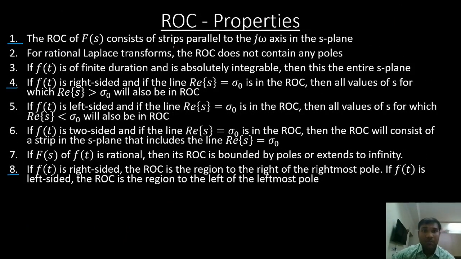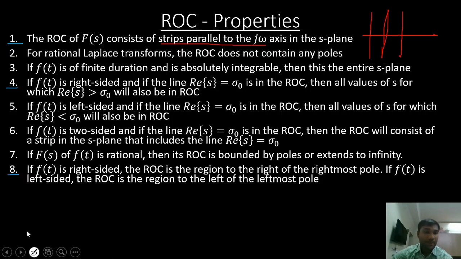Then we'll move on to properties of ROC, right? So first property we have seen. So far we have drawn different ROCs. What do all the ROCs consist of? They have strips parallel to the j omega axis. For that I'm drawing strips parallel to the j omega axis, right?